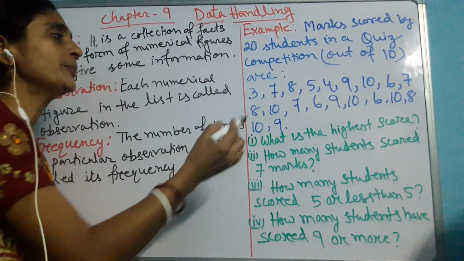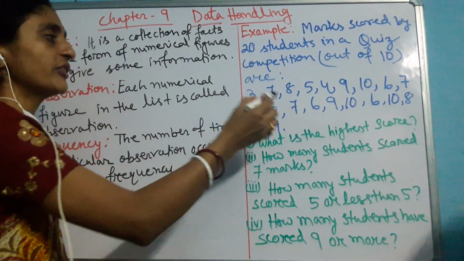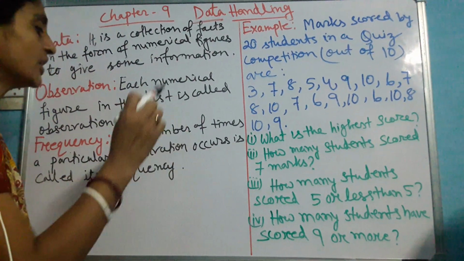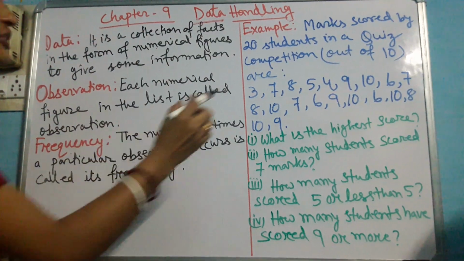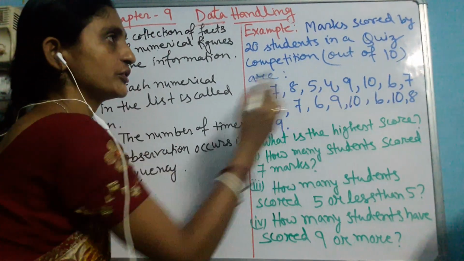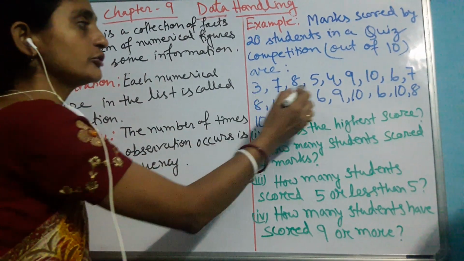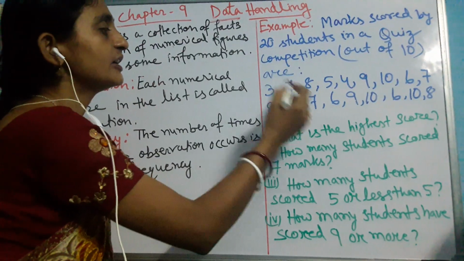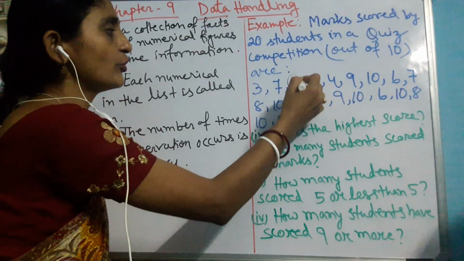Now when you have written number 7, number 8, number 5, number 9, all these individual numbers, each number is called an observation. Then take each observation, like number 8. This is one observation.